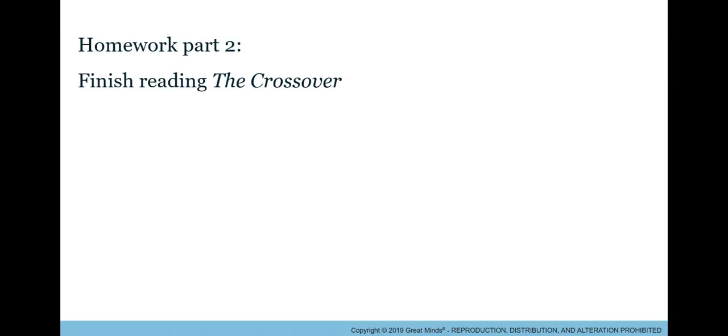Tonight's homework is to finish reading The Crossover. You can take whatever time is left of class to get started on that.